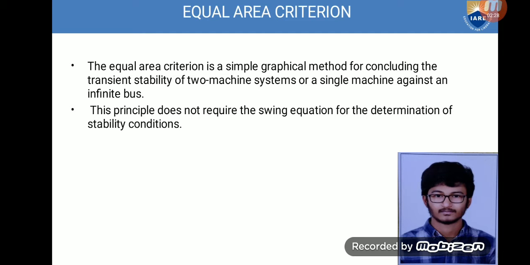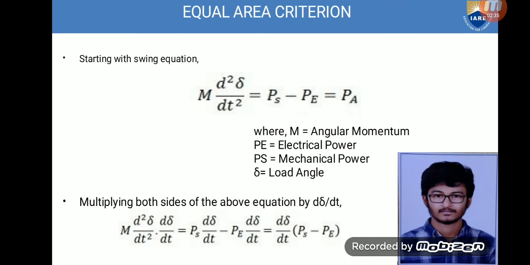through the swing equation. Generally, the swing equation is given as follows: M d square delta by dt square equals Ps minus Pe, where M is the angular momentum of the system, Pe is the electrical power, Ps is the mechanical power, and delta is the load angle. Generally, this equation is almost similar to the equation of a pendulum.